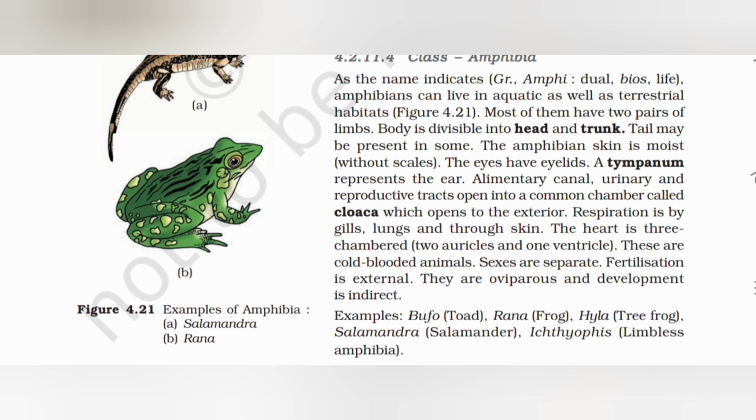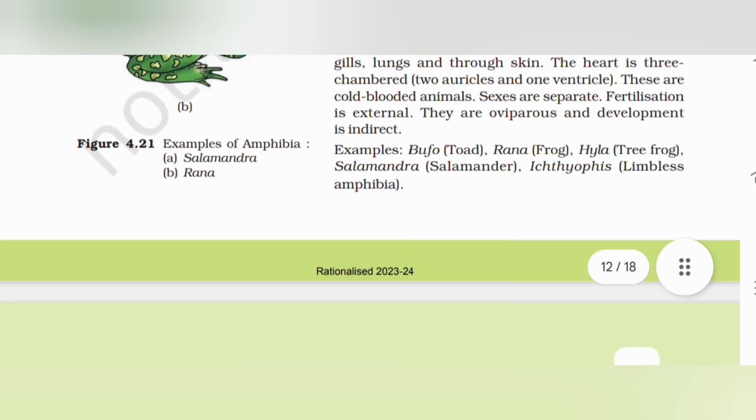These are cold-blooded animals. Sexes are separated. Fertilization is external. They are oviparous and development is indirect. Examples: Bufo (toad), Rana (frog), Hyla (tree frog), Salamandra (salamander), Ichthyophis (limbless amphibian).